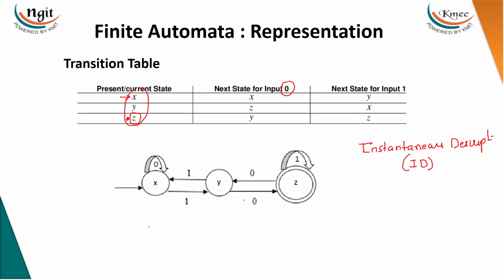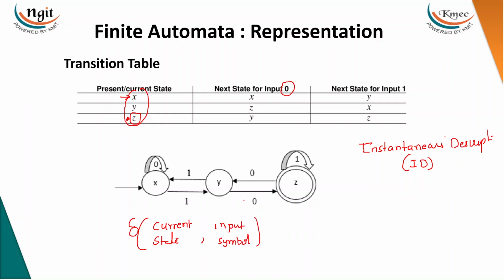So the first question is which state, the current state. Now if I say on x if I read an input symbol where are we going, then you'll ask which input symbol, because reading 0 we go to x, reading 1 we go to y. So the movement depends on the current state and the current input symbol.